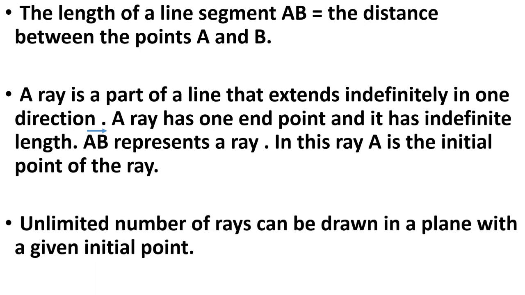Next point is, unlimited number of rays can be drawn in a plane with a given initial point. Suppose we have one point, then how many rays can we draw from that initial point? We can draw unlimited number of rays. See the example of sun. Sun is the initial point of sun rays. From that initial point, unlimited number of rays come out. So we can draw unlimited rays from one initial point.